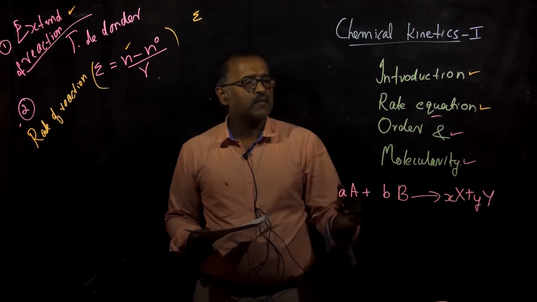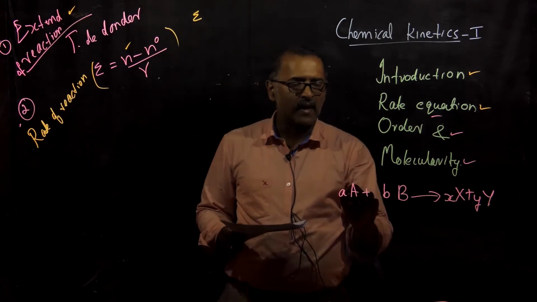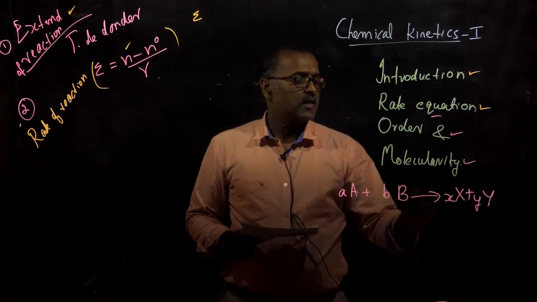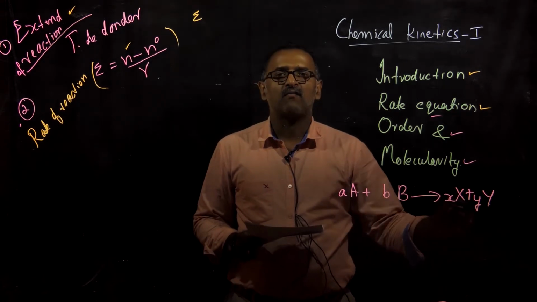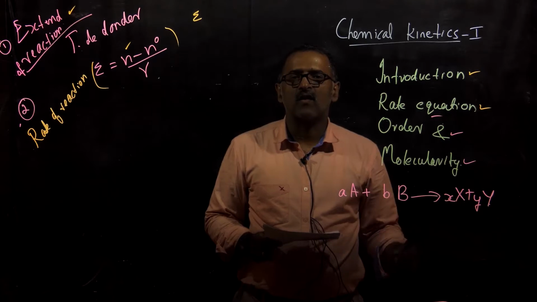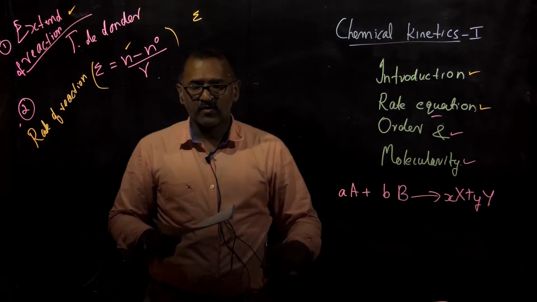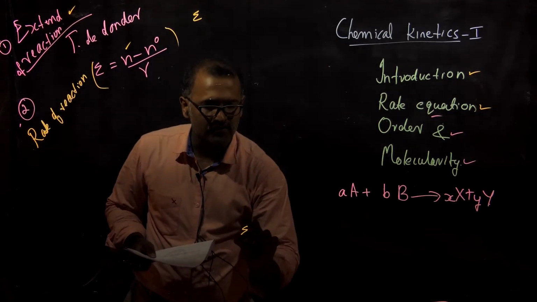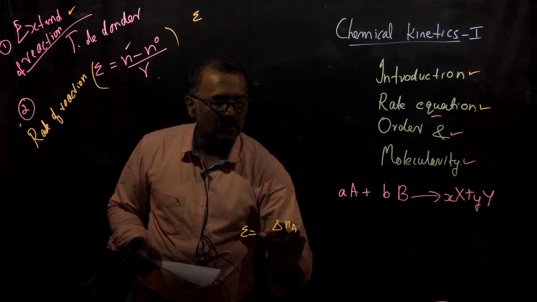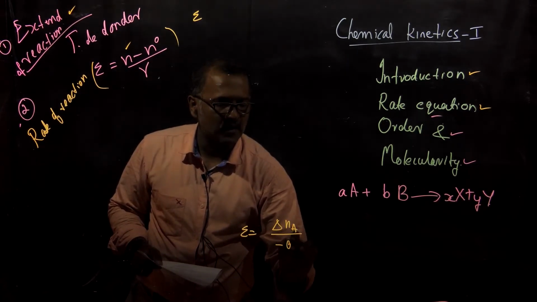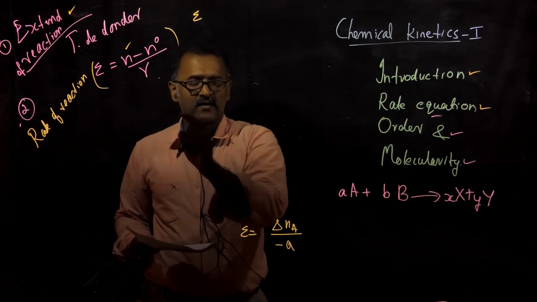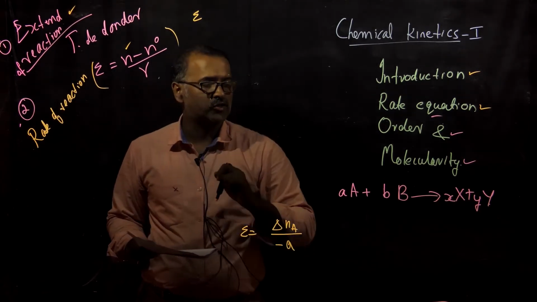Let us take a general reaction: a moles of A plus b moles of B giving x moles of X and y moles of Y. For this reaction, how can we write the extent of reaction? The extent of reaction can be given as epsilon is equal to delta nA divided by minus a, where delta nA is nothing but n minus n0 and a is the stoichiometric coefficient.